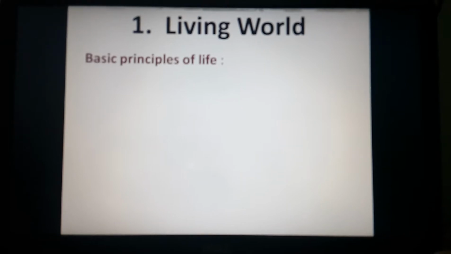Now, if we observe the basic principles of life, in the last lecture we discussed growth as intrinsic growth and extrinsic growth. Intrinsic growth is shown by living organisms, and extrinsic growth is shown by non-living substances, like the formation of a sand mound in the desert with the help of the blow of wind. Then easily we could say the buildings are growing around us, because of the addition of the same kind of material to the previous one, which leads to an increase in the dry weight of the previous thing.